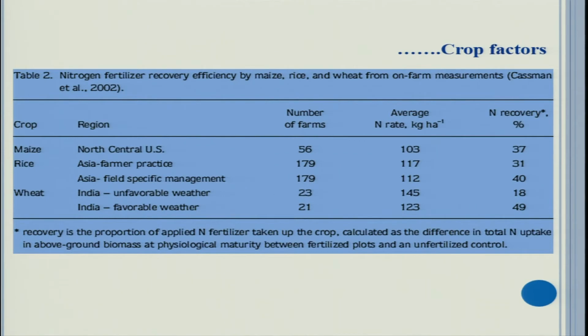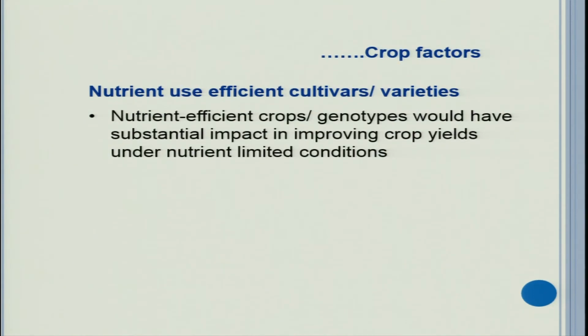And also weather does matter, because you have seen if weather was not favorable, then the efficiency was only 18%. And if you have favorable weather, then it was 49%. So, weather also affects, means climatic factors also come into picture that influence nutrient use efficiency. So, let us see something about nutrient use efficient cultivars or varieties. Why they are nutrient efficient, what they do.